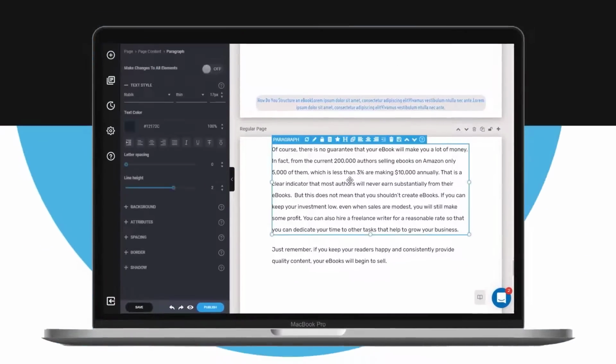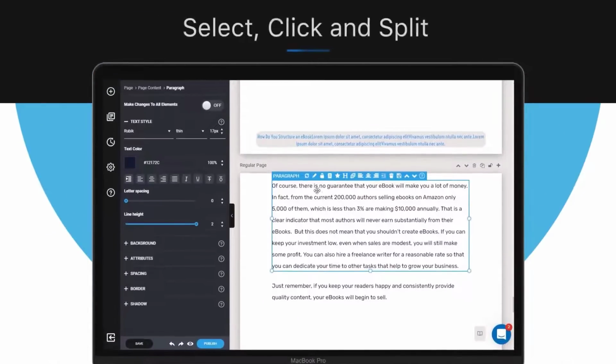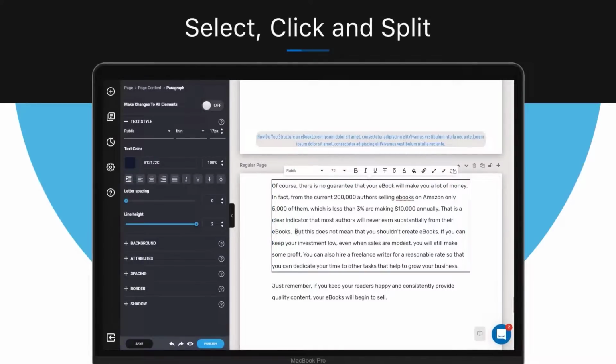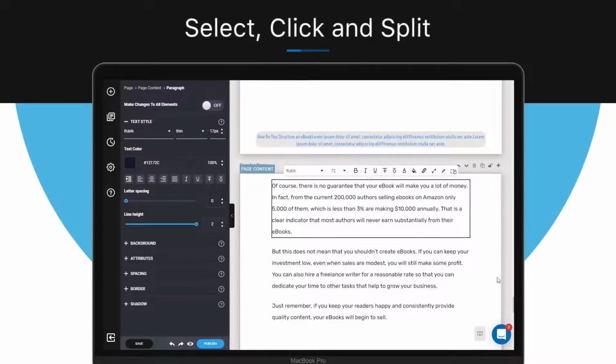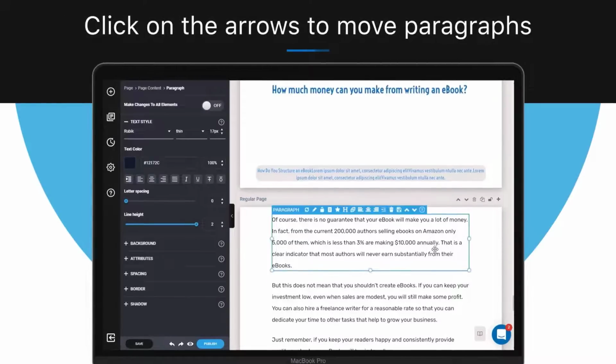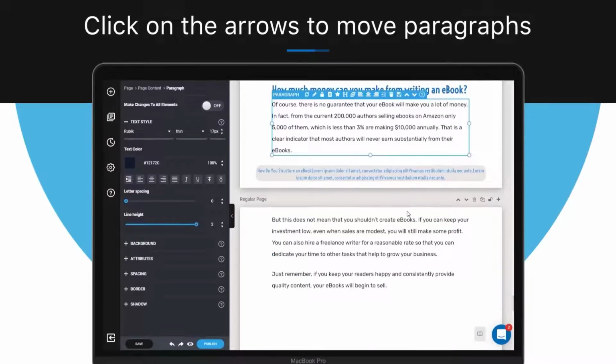To split a paragraph, first thing you need to do is select the paragraph you want to split. And now click on the pencil icon on the top bar and choose the place where you want to split the paragraph. And then once that's done, click on the split icon. And there you are. You can also move paragraphs up and down by simply clicking on the arrow icons on the top bar.